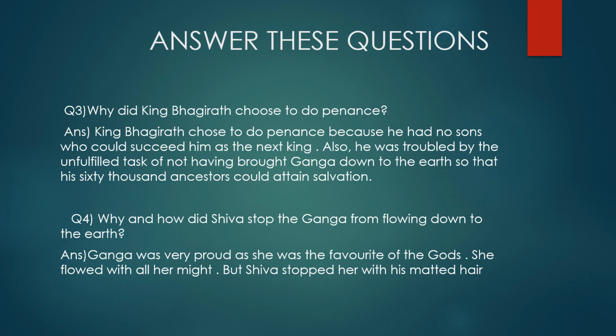Because she was the favorite of gods, so she flowed with all her might, that means with full force, which of course the people of earth and the earth could not have been able to bear. But Shiva stopped her with his matted hair, and then Shiva allowed it to flow down with a lesser force.